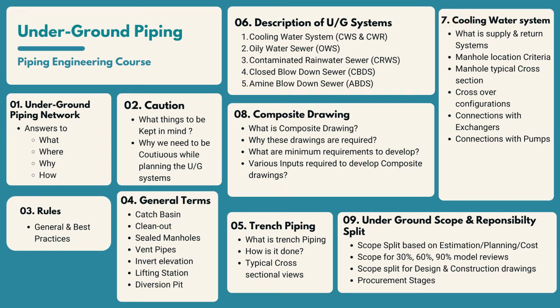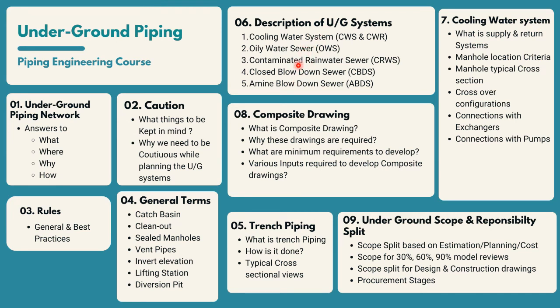Then this is just an example. Here we are going to cover these 5 networks in detail. I have taken one example of how we are going to cover these things. For example, if we cover the cooling water system, we are going to discuss what the supply and return system is, how these are initiated, from where these are starting and where these are going, how these are distributed, how the manhole locations are decided, and what various cross sections we are going to cover. Then crossover configuration, connection with the various equipment, for example exchangers and pumps, we are going to cover in this section. So this is just a representation of how we are going to cover the cooling water system.